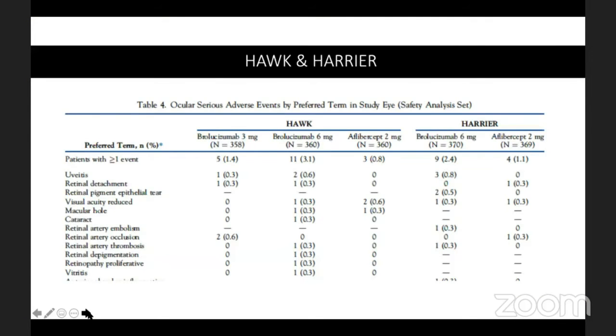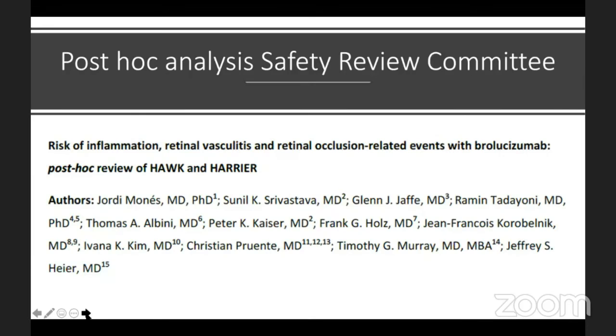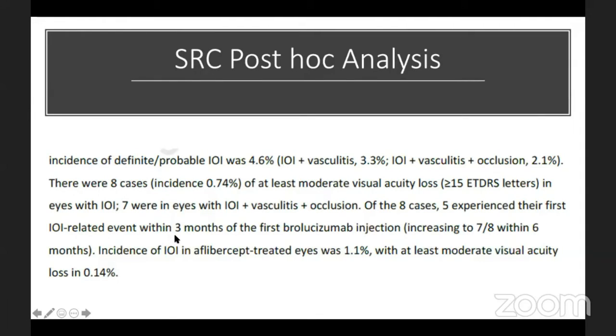And now recently in brolucizumab, the Hawk and Harrier trials had shown some of the reactions, but there was no serious reaction of CRAO or even vitritis noted in the Hawk trial. But in the post-hoc analysis, once this came up after the post-marketing surveillance, the safety review committee of ASRS looked at all the data and found the incidence of intraocular inflammation to be 4.6%, which is much higher than what was actually reported in the original trial of Hawk and Harrier.